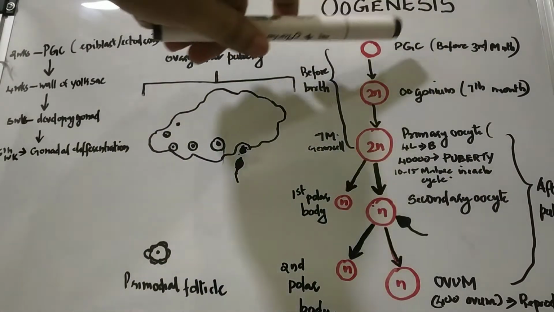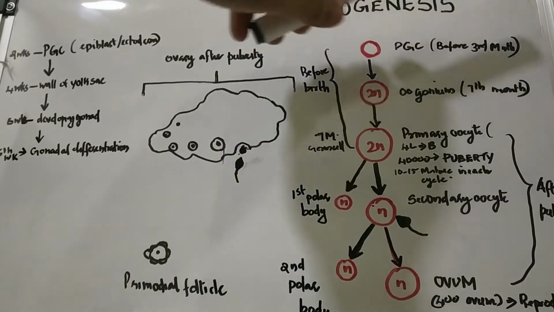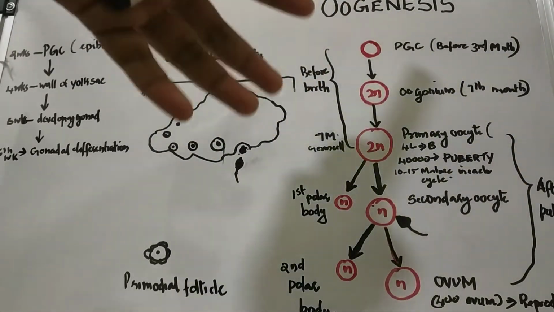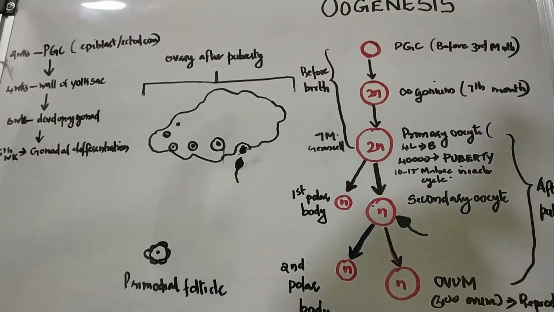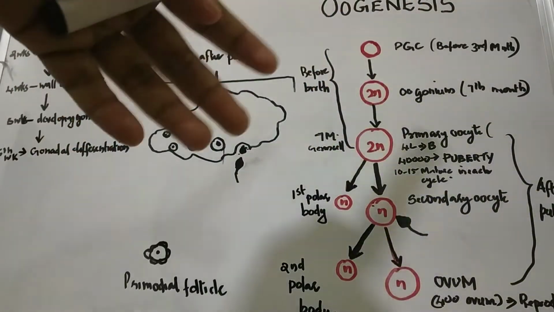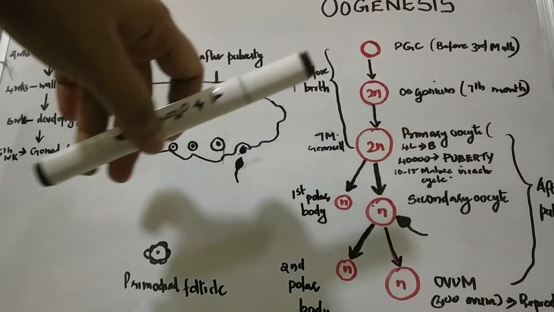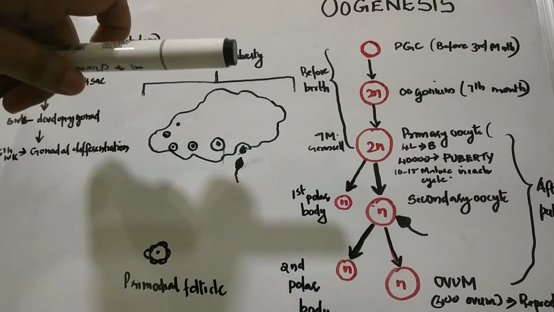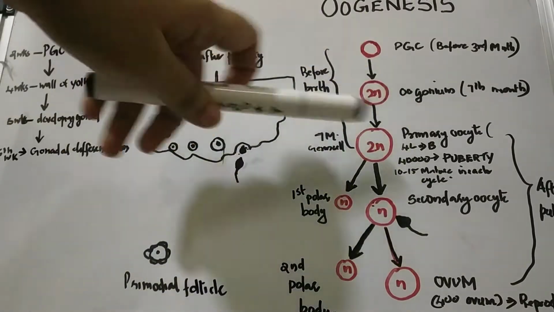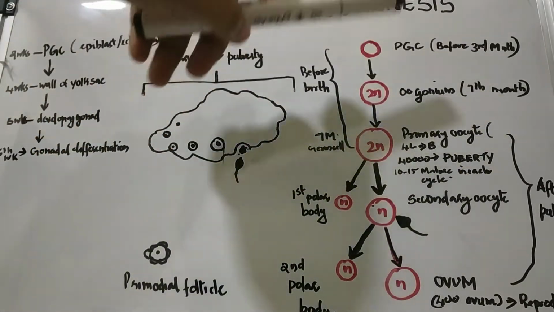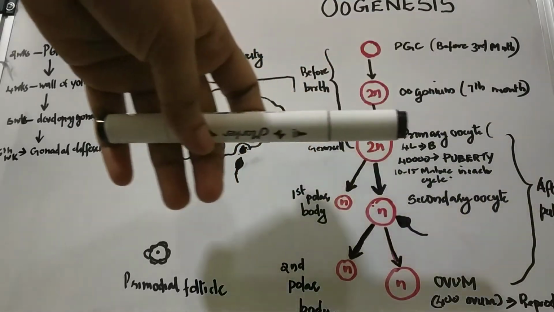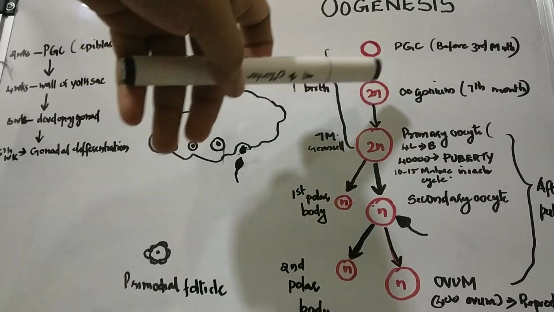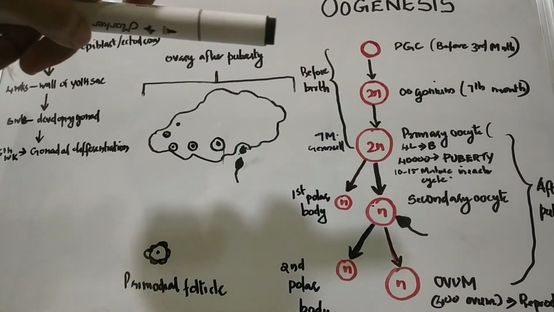The primordial germ cells, before the third month itself, undergo continuous multiplication. They undergo continuous mitosis and result in the formation of the oogonia. Oogonia are formed before the 7th month, so these are all before birth itself. Oogonia are diploid in number, that is, they have 46 chromosomes.